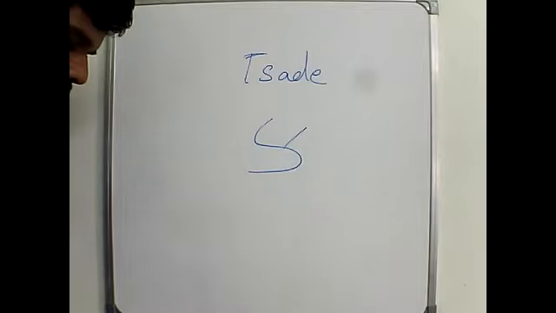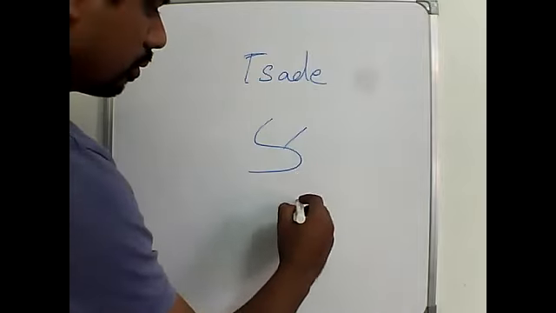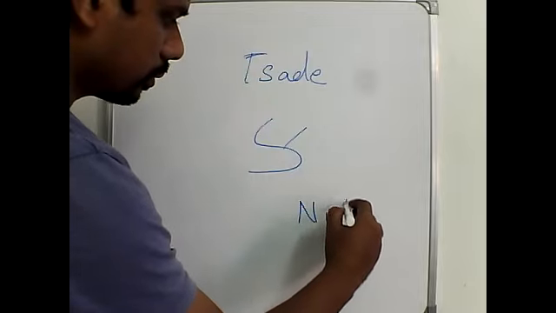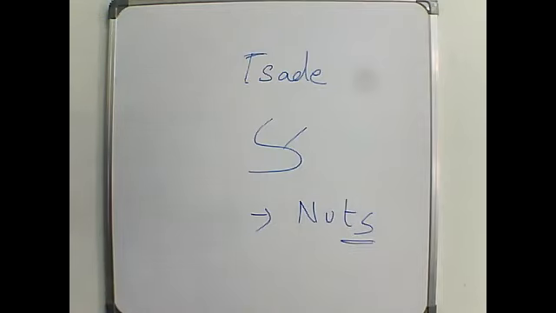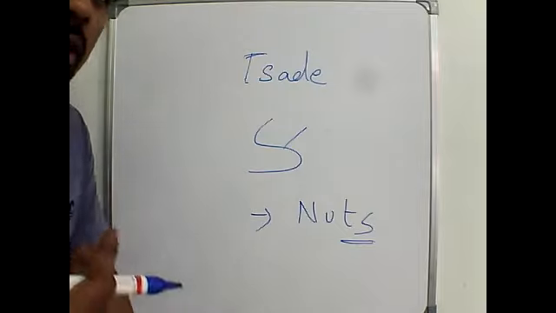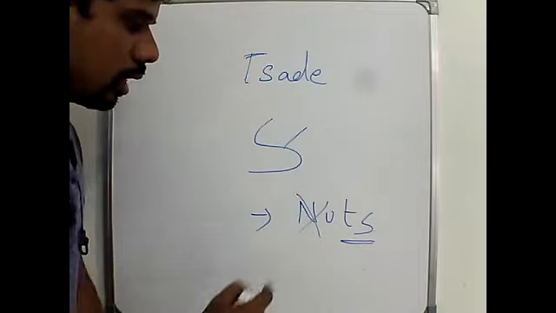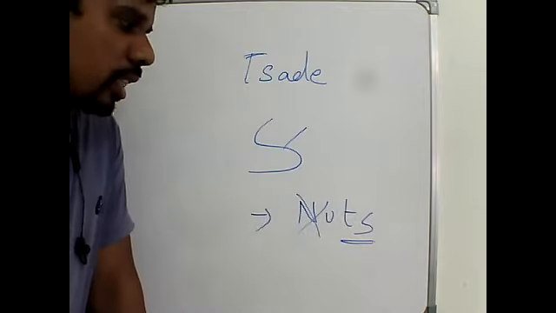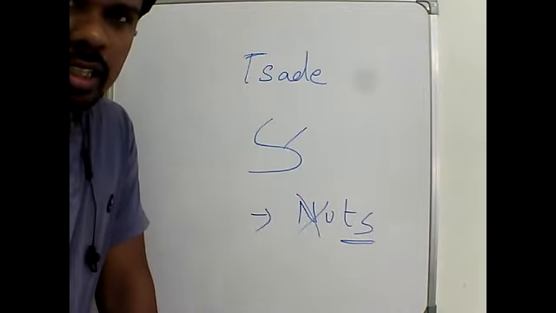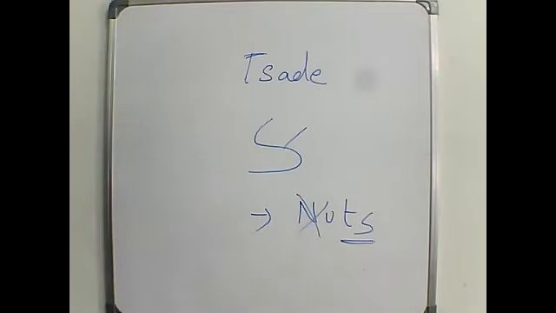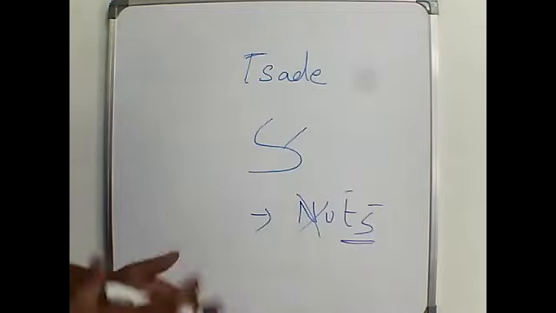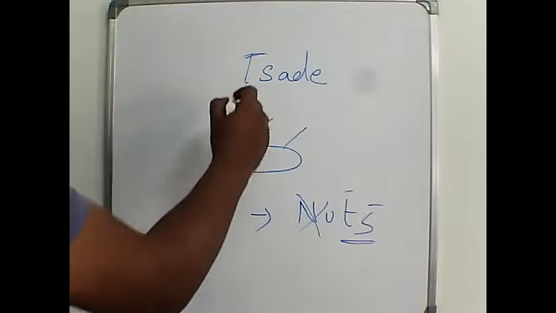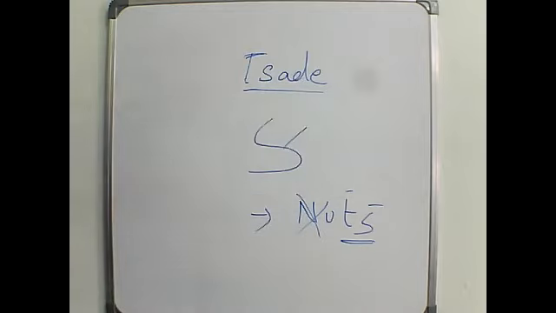So the sound is the TS as in the English word nuts. If you pronounce nuts, forget about the NU. What is the sound of the last two letters? Tis. Okay, it's not tis, but it is similar to that. There is a small sound of T and the emphasis will be more on S. So don't pronounce this as tisade.